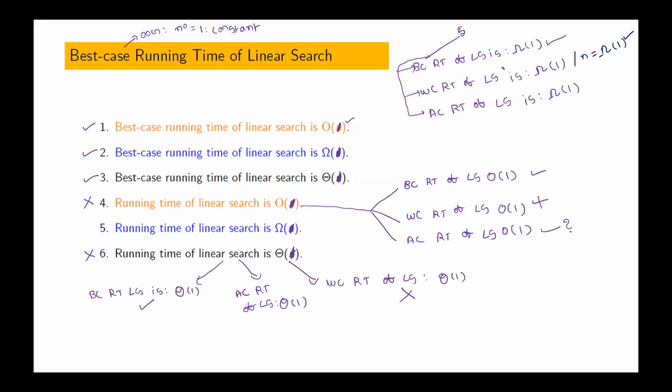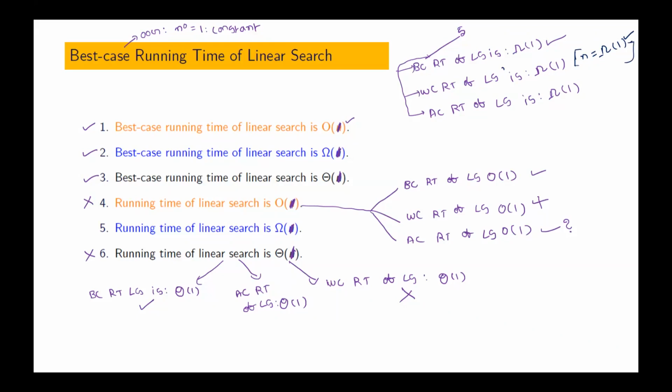Are you following? You simply go by order of growth. After getting the order of growth, you forget about that algorithm. Only order of growth should be there in our mind. Linear search worst case running time order of growth, we know that it is n. When does it become true? If n is big omega of 1, it is true.